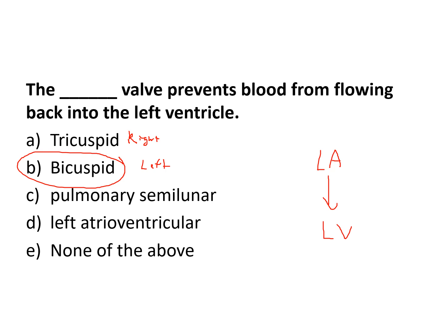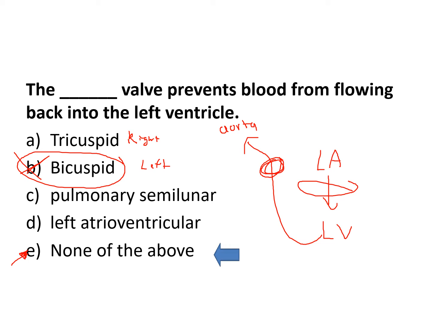So this is wrong. You gave me this. This prevents backflow into the left atrium. We read it wrong. So we want this one, the one before the aorta. Okay, I think that's the one they want. So the blank valve prevents blood from flowing back. Yeah, so we want this valve here. So before the aorta, we have the semilunar, pulmonary. Nope, semilunar aortic semilunar valve. So this one's none of the above. We all got tricked on this one.